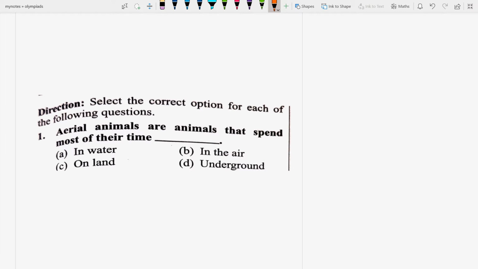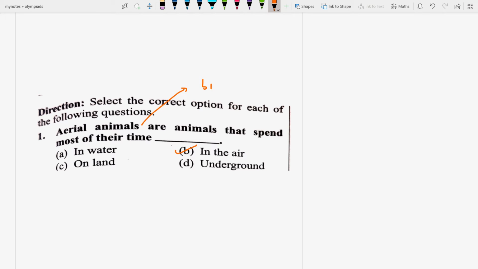देखिए, aerial animals are animals that spend most of their time in water, in the air, on land or underground. So its right answer will be that aerial. A for aerial, it means aerial animals mostly spend their time in the air. So the right answer will be answer B. Why is it so? Because aerial animals are birds and bats.